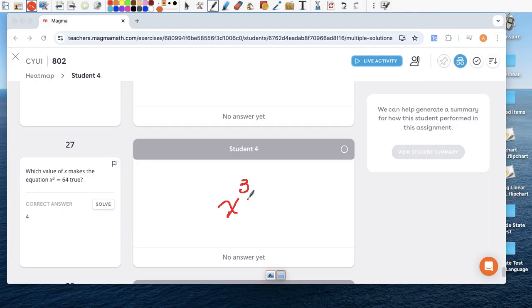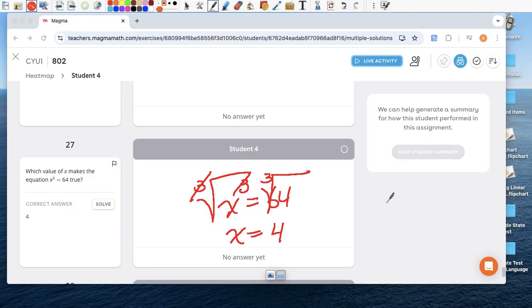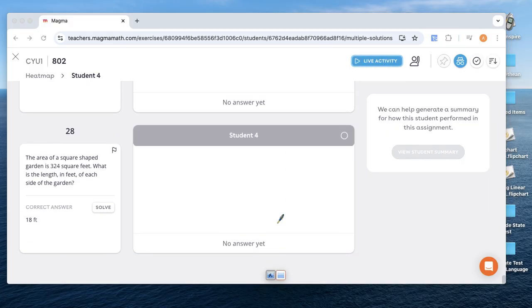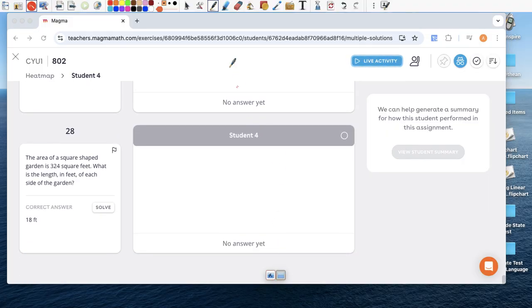Same exact question. X to the third equals 64. Take the cube root of this side, take the cube root. Don't forget to write that little 3 there, because if you don't, it's the square root. So that and that simplifies, which isolates my x, which is what we want to do. And then the cube root of 64 is 4, because 4 times 4 times 4 is 64.